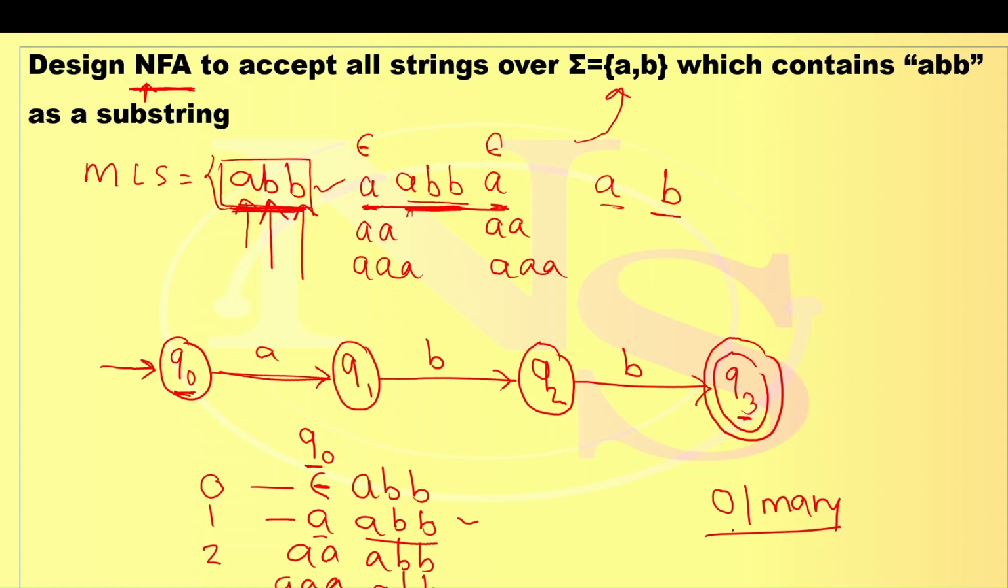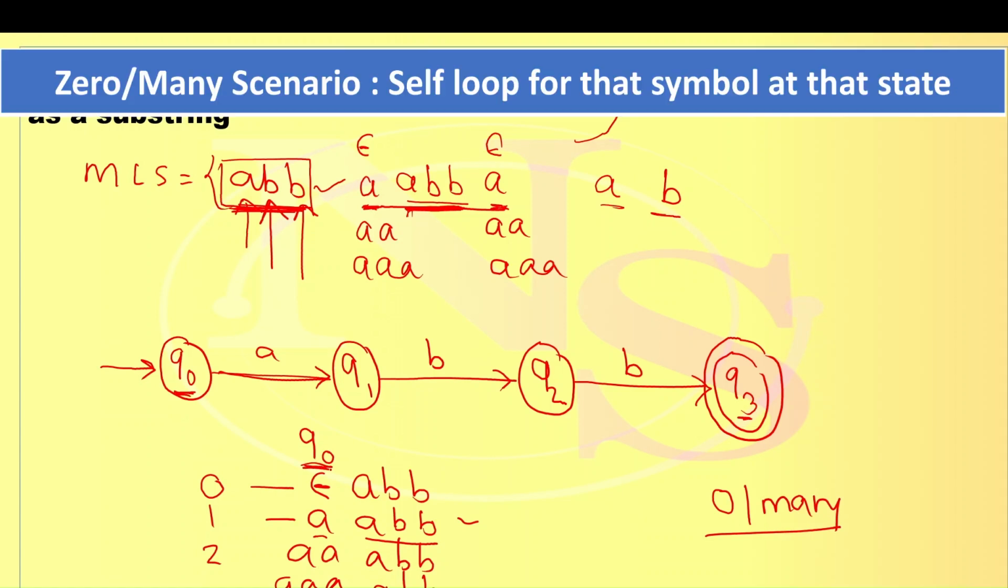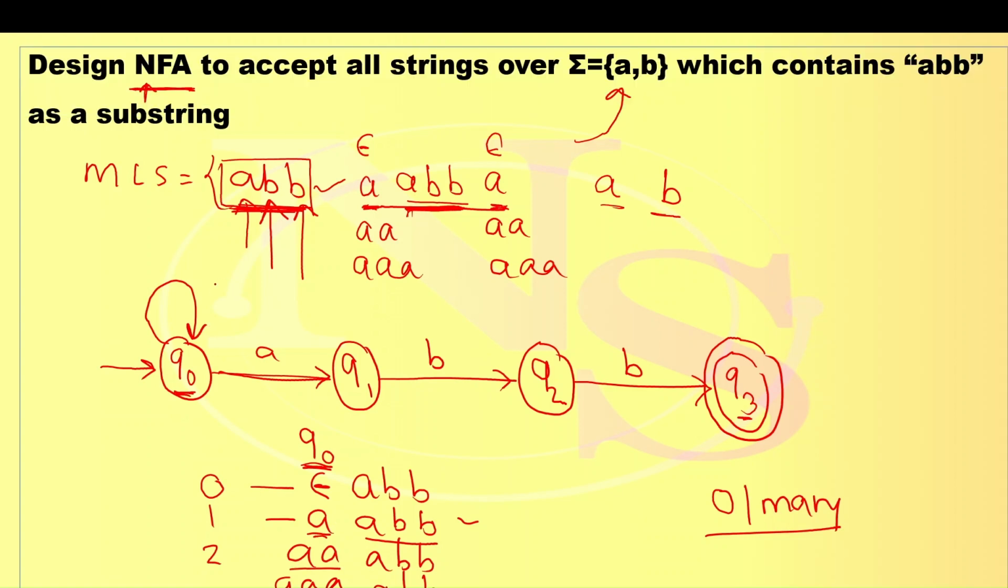Zero or many means what? Self loop. At which state? State is Q0. For which symbol? Symbol is A. So I am writing here self loop for A.